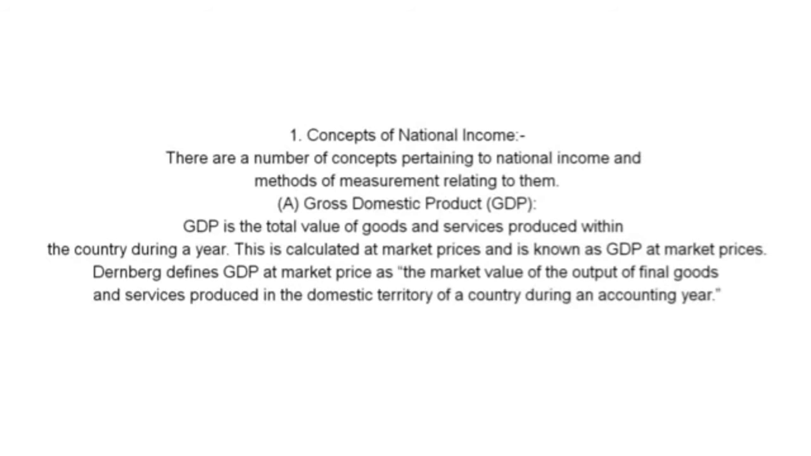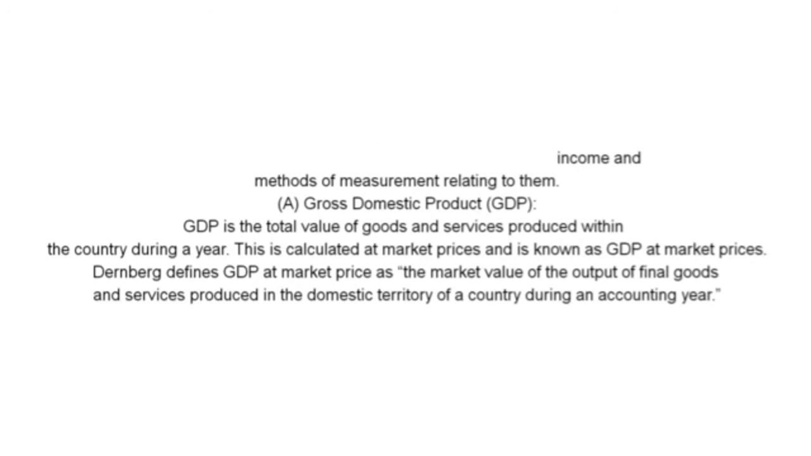Second, concepts of national income. So, there are a number of concepts pertaining to national income and methods of measurement relating to them. A. Gross domestic product, GDP. GDP is the total value of goods and services produced within the country during a year. This is calculated at market prices and is known as GDP at market prices. Dernberg defines GDP at market price as the market value of the output of final goods and services produced in the domestic territory of a country during an accounting year.